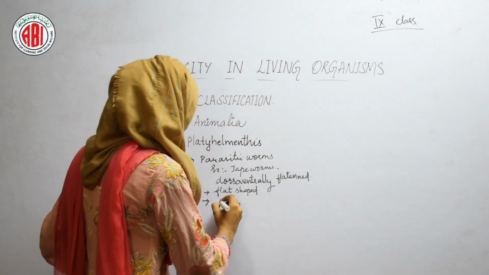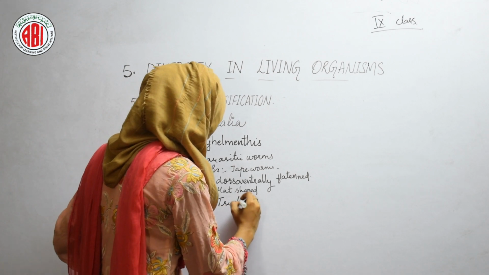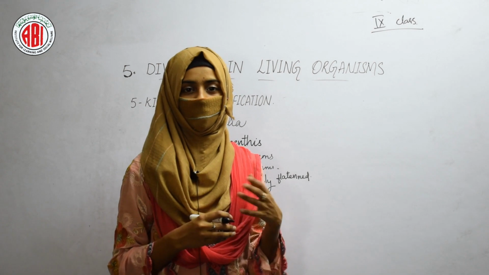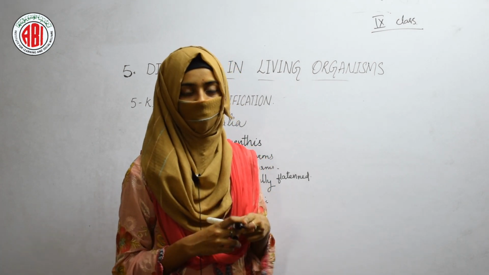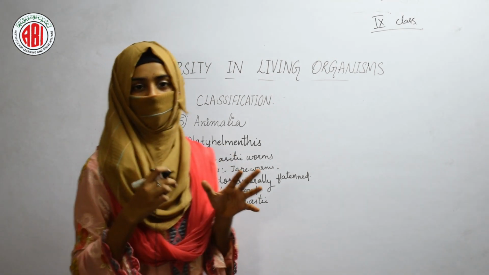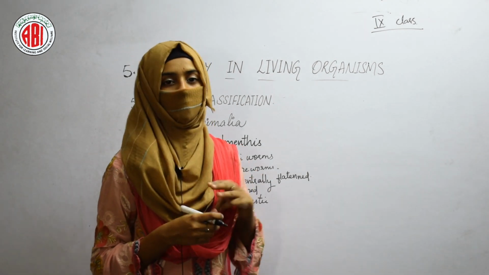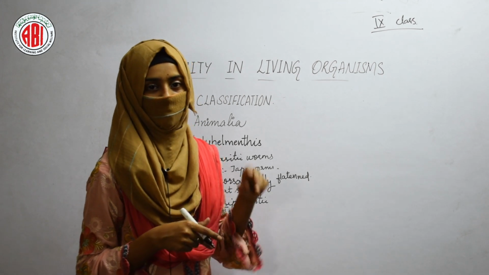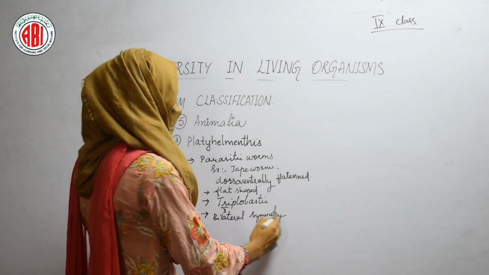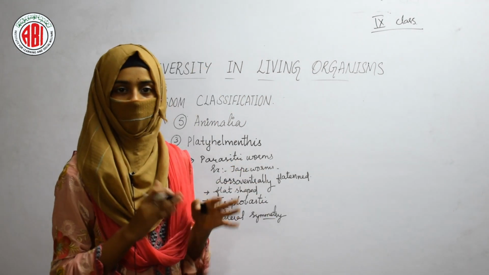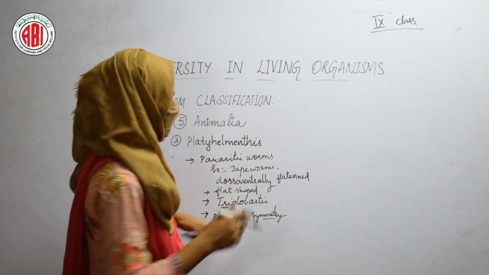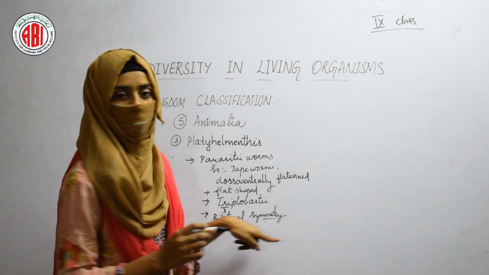And the other characteristic feature is they are triploblastic in nature. Just before, I told you that diploblast means the origination of the body of the organism from two germ layers, and here tri means three. So the origination of the body of the living organism from three germ layers, those organisms are referred to as triploblastic. And we can see bilateral symmetry. Symmetry can be defined as the cutting of an organism. When the organism can be cut into two equal halves, then that type of symmetry is called bilateral symmetry.